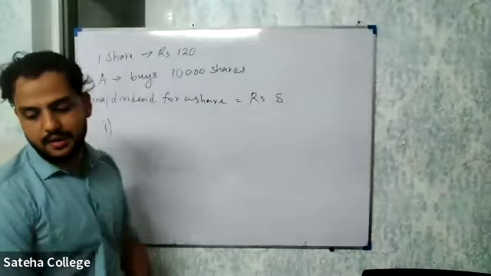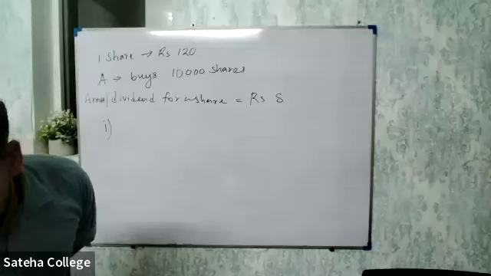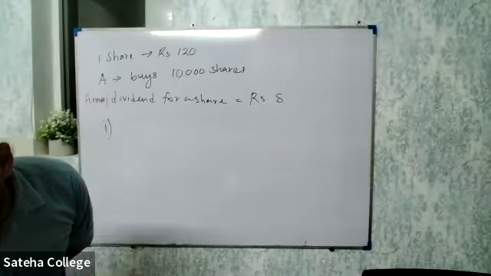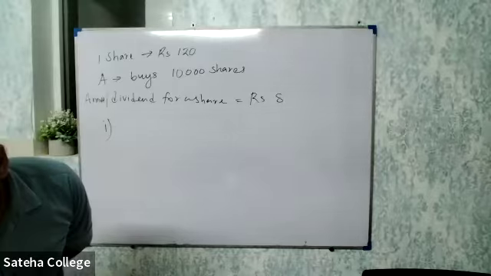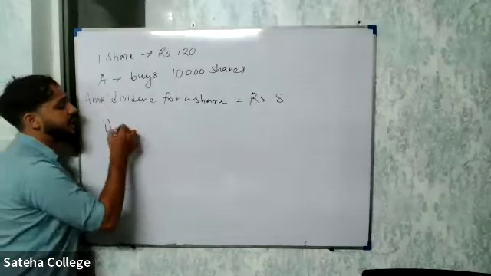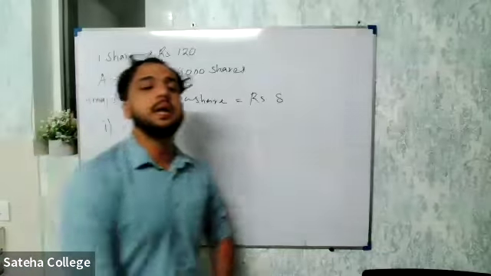Roman number 1, they will ask you, how much did this person A invest in the company? How do you figure it out? 10,000 into 120. Exactly. Let's say one share is one apple. He buys one apple.